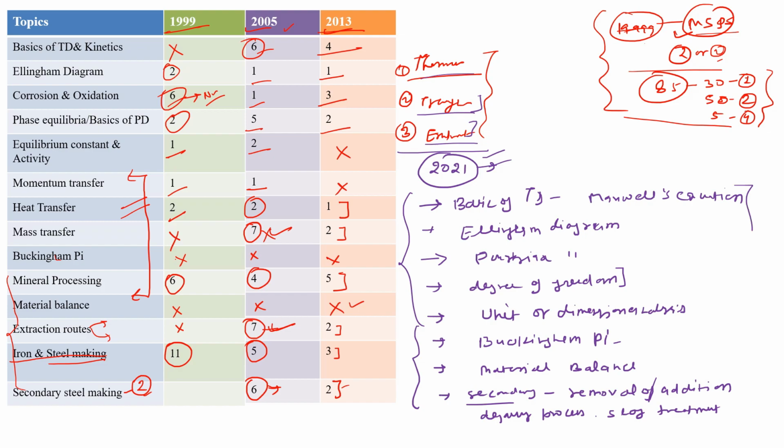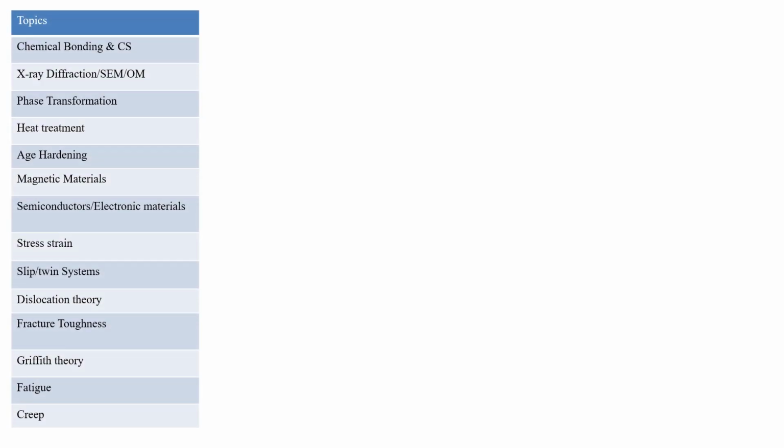Okay, so these are the important topics from these three sections, that is metallurgical thermodynamics, transport processes and extractive metallurgy. So now we will see physical metallurgy and mechanical metallurgy. So this is the physical metallurgy part: chemical bonding and crystal system, X-ray diffraction. Also I have included other techniques, that is SEM. Also you can include the TEM. Okay, and optical microscopy, phase transformation, heat treatment, age hardening, magnetic materials, semiconductors and electronic materials. These all are the physical metallurgy part. I did not include composite materials, polymers and ceramic materials because they have removed those things from the revised syllabus.